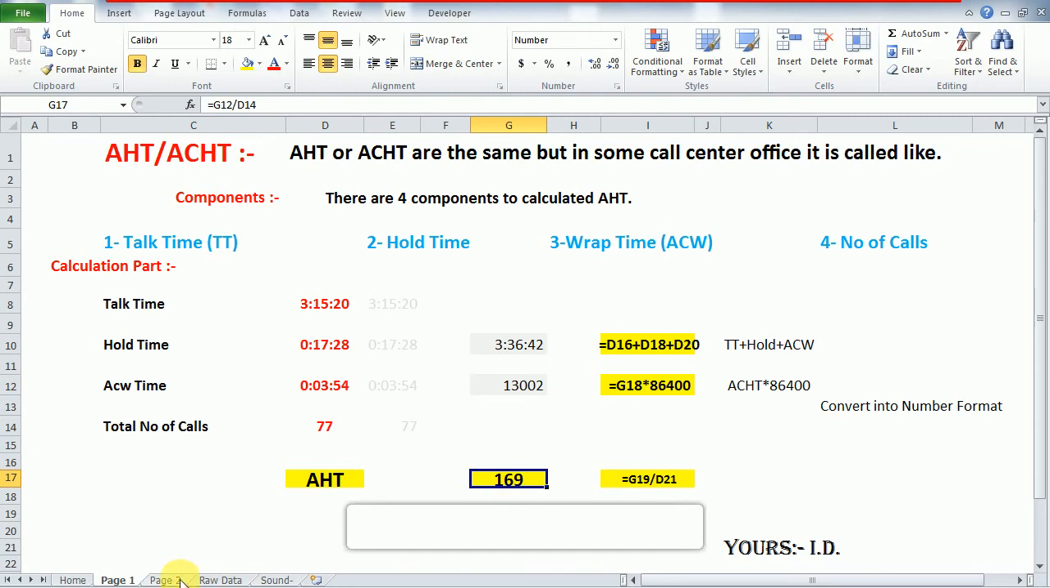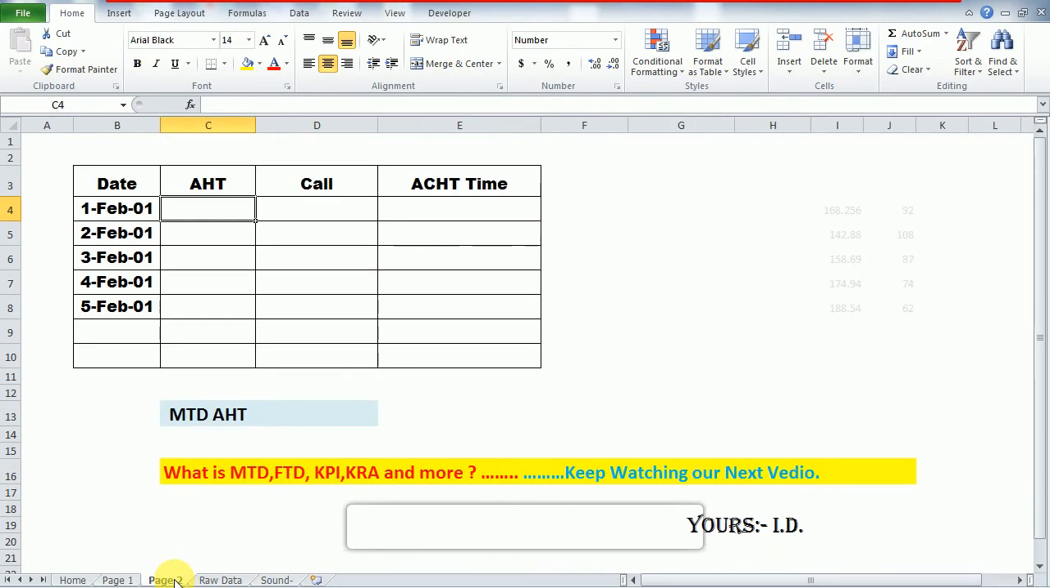In my next part, I'm telling you how we would calculate the AHT for a month or for multiple processes. Here you can see these are the dates 1 2 3 4 5 6, and I have to calculate the MTD AHT. What is the MTD AHT? You can also think of it as processes 1 2 3 4, A B C D. So how would we calculate the consolidated AHT for that?